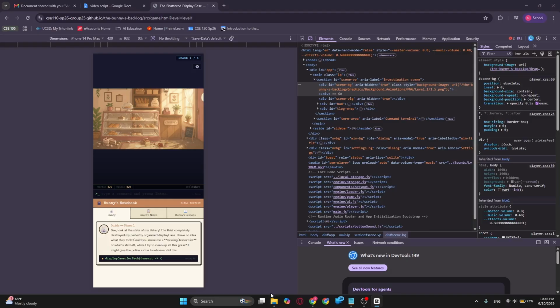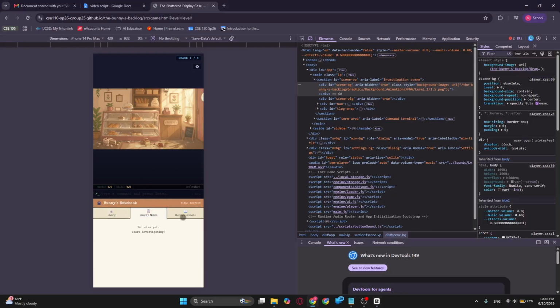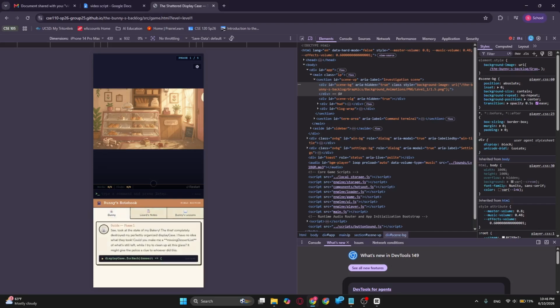This is the mobile implementation of our game. Of course, it has the same functionality as on desktop, but just scaled down or reformatted to fit text properly within their respective button bounds.